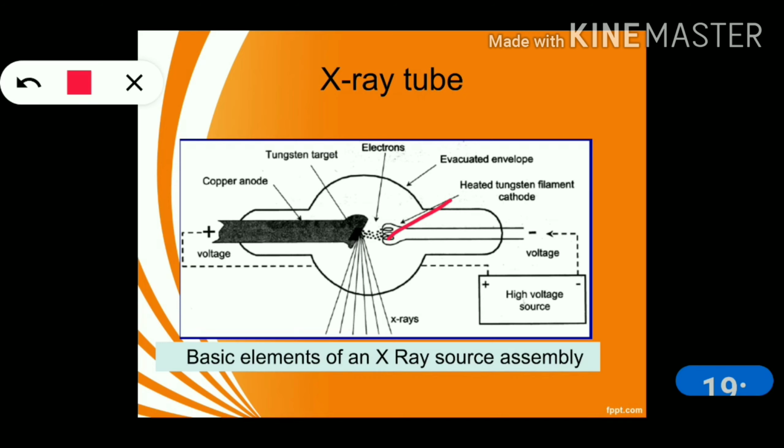This side is called cathode and this side is called anode, as you can tell apart these two sides. So this is the positive side and this is the negative side. This is the evacuated glass envelope, and high voltage source is applied to anode and cathode. And this is a heated filament, and around the filament is a focusing cup, that is also a negative terminal, and this is a tungsten target and that is covered by a copper anode.